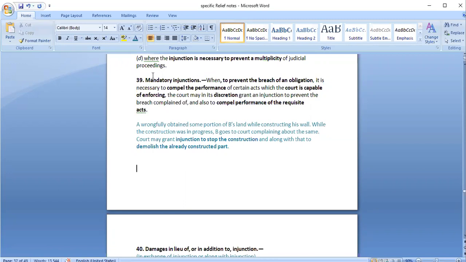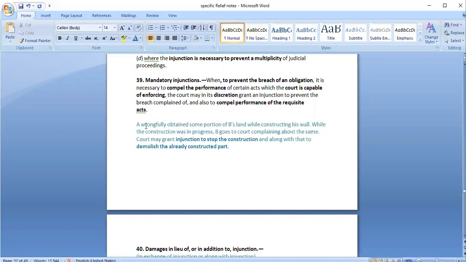Why is it mandatory? Because this injunction is necessary to ensure that the person does not breach his obligation and he performs this particular act. So the court, in its discretion, would compel performance of such acts. Court would ask the person to perform that act so that he cannot breach his obligation and the other person also is able to enjoy his right.